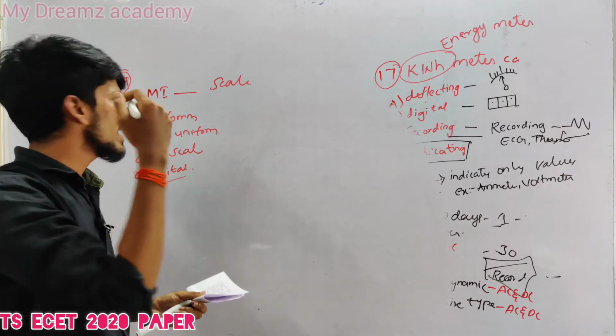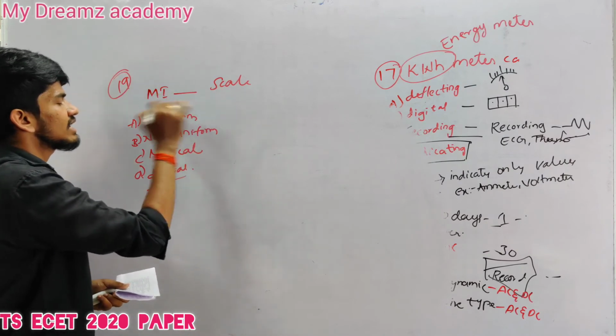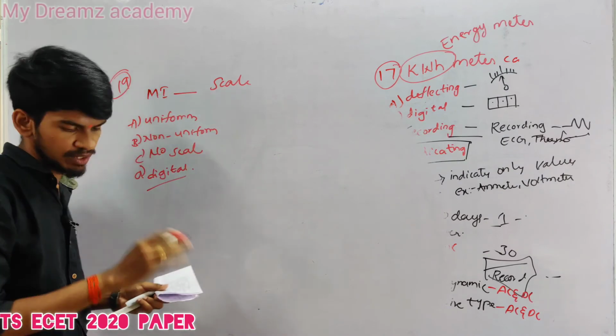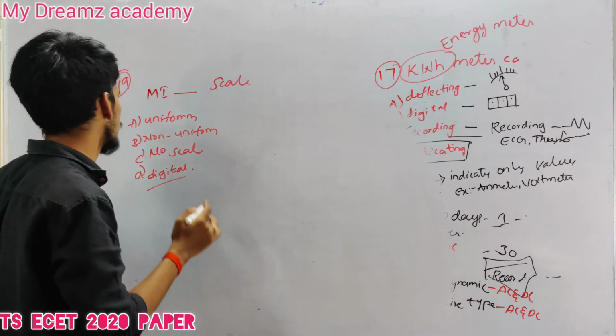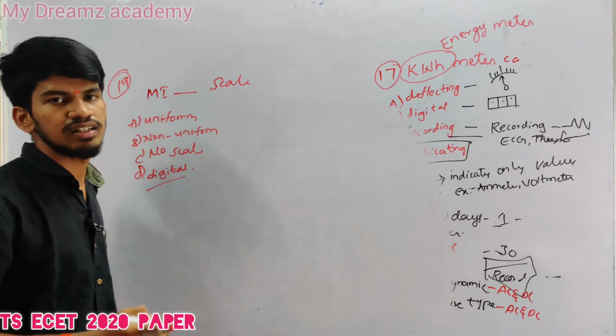So the moving iron instrument scale is of which type? Option A uniform, option B non-uniform, option C no scale, option D digital.